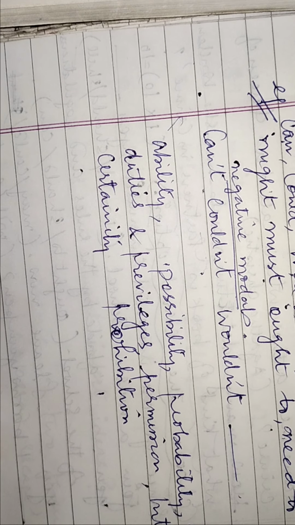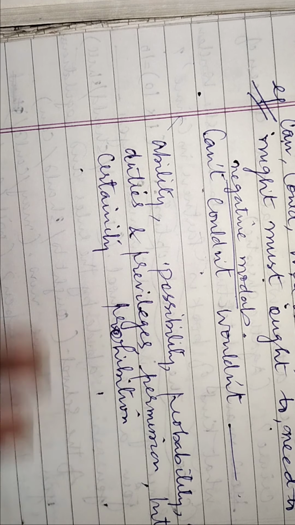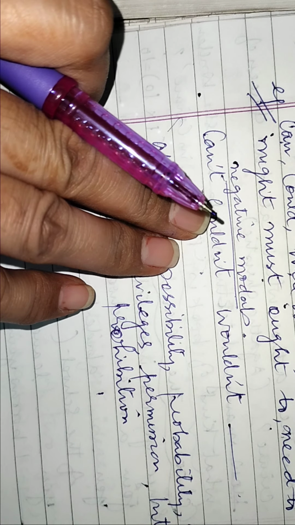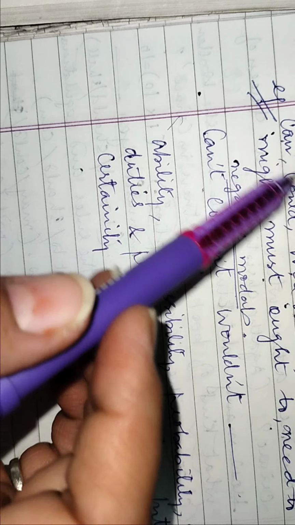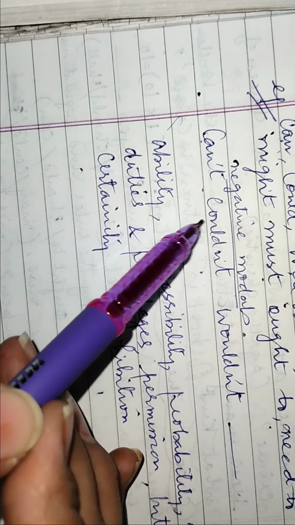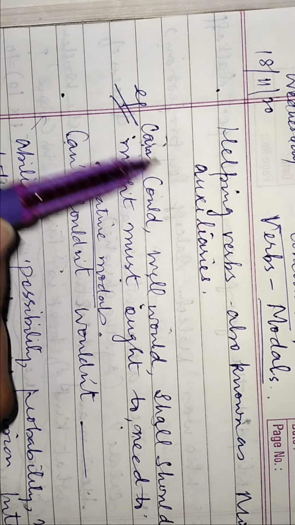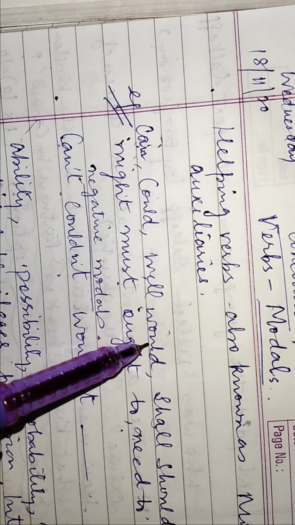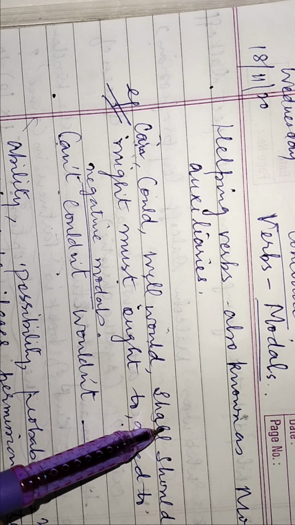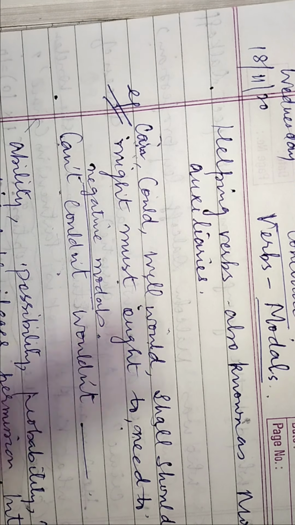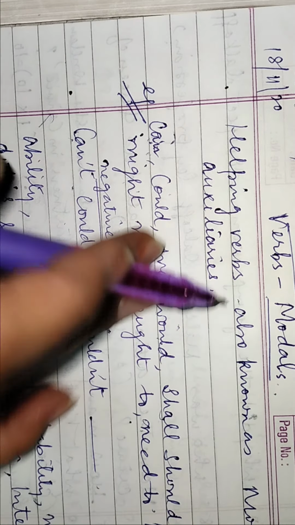Like if you want to say that these modals, they don't change their form. Only there is the past tense of these modals. Can, and the past tense is could. Could is the past tense of can. Would is the past tense of will. Should is the past tense of shall. And might is the past tense of may. This also I have explained to you earlier. Okay.